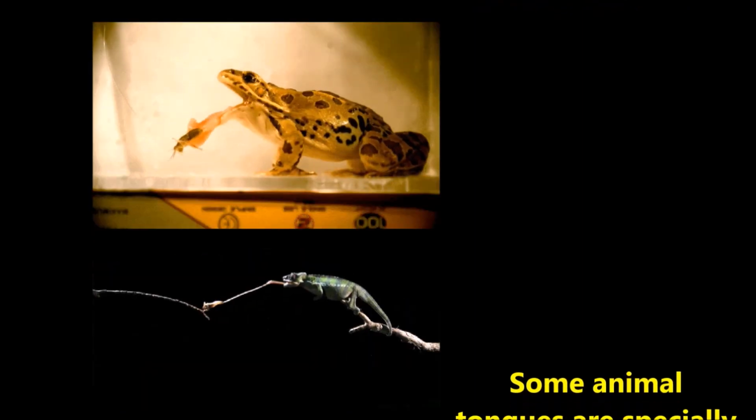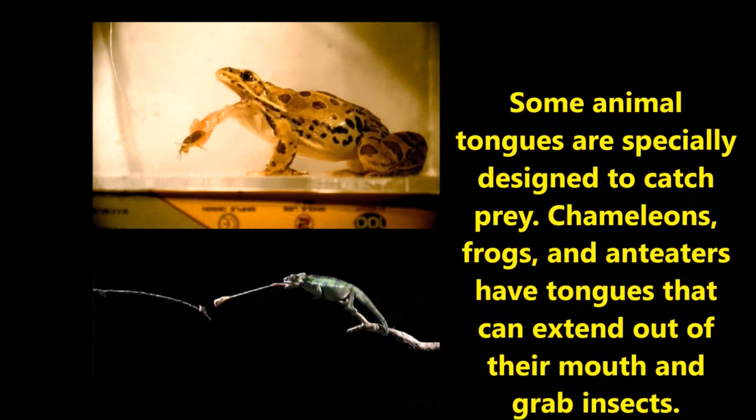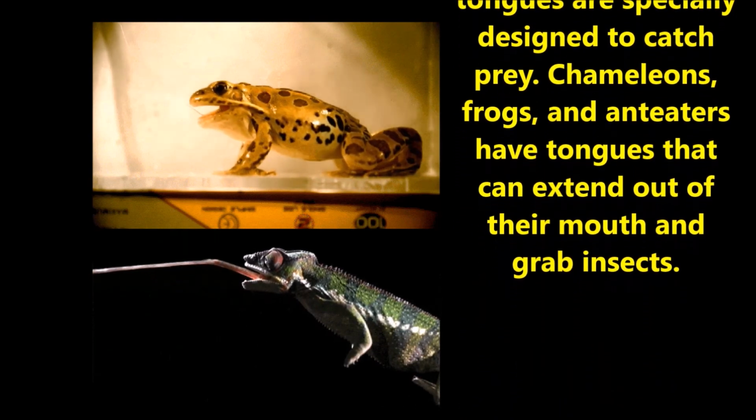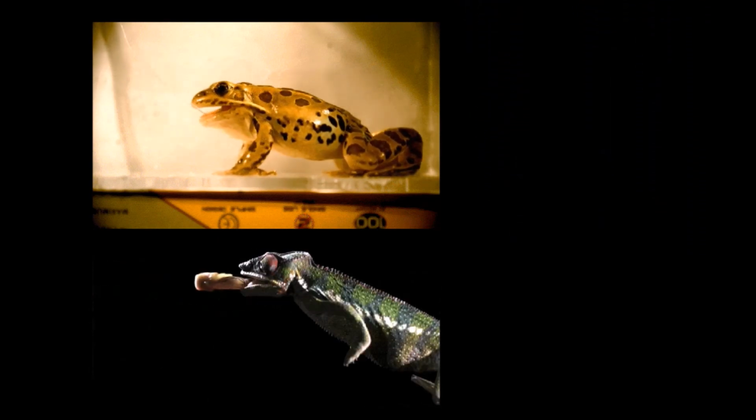Some animals' tongues are even specially designed to catch prey. For example, chameleons, frogs and anteaters have tongues that they can extend out of their mouth and grab insects.